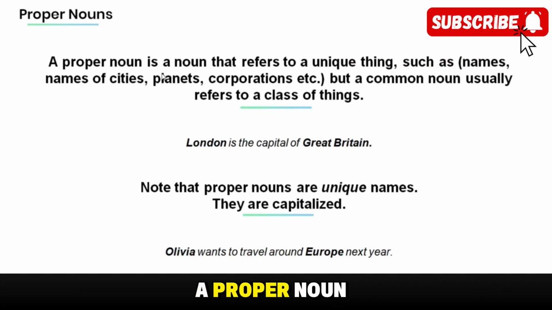Now, a proper noun is a noun that refers to a unique thing, such as names, names of cities, planets, corporations, etc. But a common noun usually refers to a class of things. For example, London is the capital of Great Britain. London, name of a city. Great Britain, name of a country.